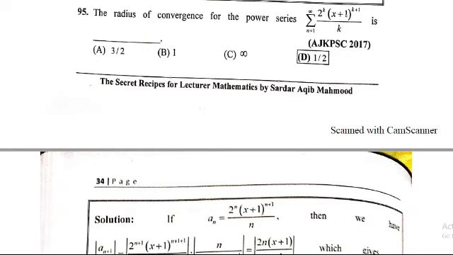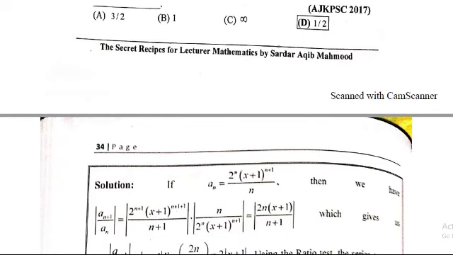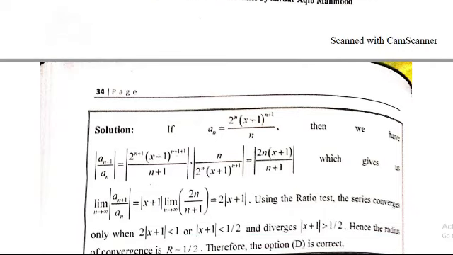Solution: if aₙ = 2ⁿ (x + 1)^(n+1)/n, then we apply the ratio test, that is a(n+1)/aₙ = 2^(n+1) (x + 1)^(n+2)/(n + 1). Take the denominator term into the numerator, the reciprocal, n/(2ⁿ (x + 1)^(n+1)), which after simplifying gives 2n(x + 1)/(n + 1).